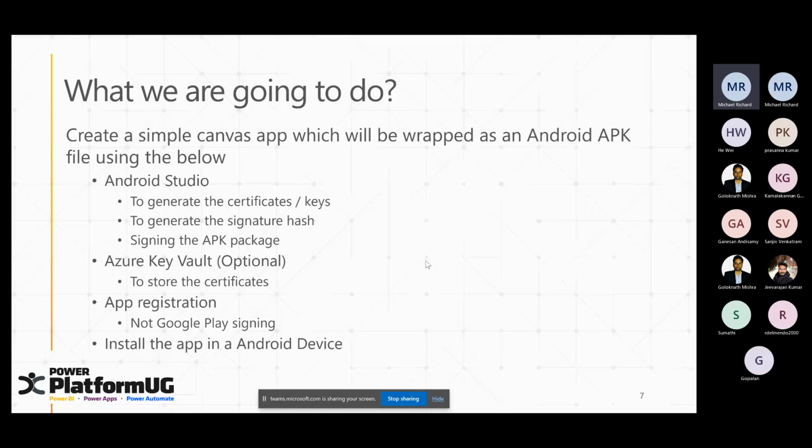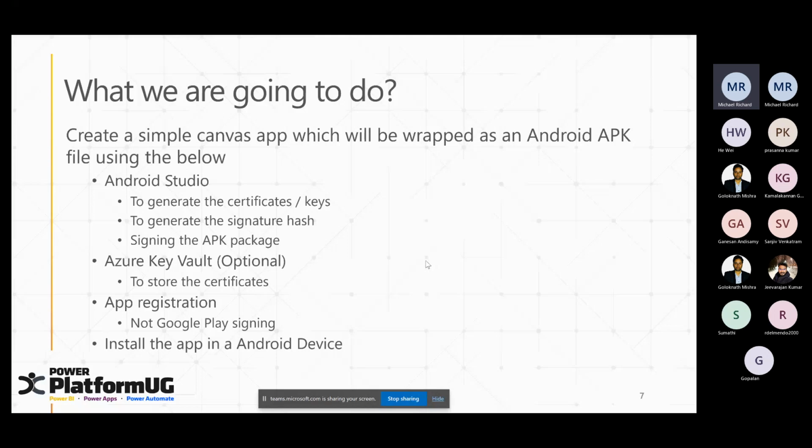So I'll show you the steps of how to use the Azure Key Vault. It's a new feature, a preview feature, but it's still an optional feature. It's used for doing an automated signing of the Android apps, Android APK. I'll show you that, but there is some problem in how it works, so it will not work. What I will do is I'll show you the automated signing, then I'll do the manual signing and show it to you.